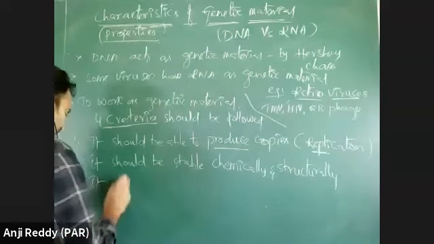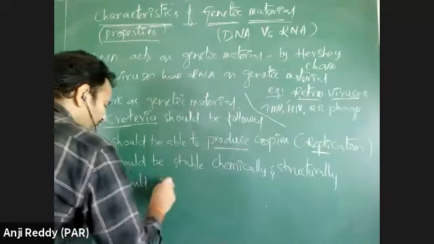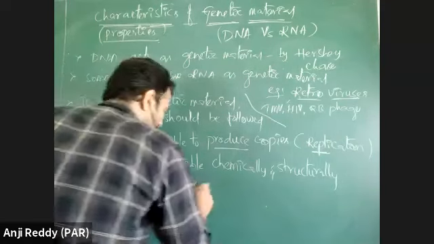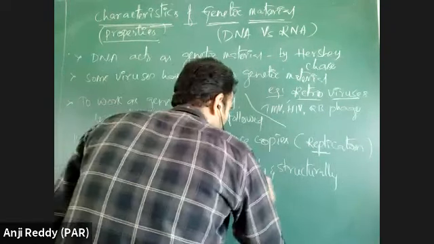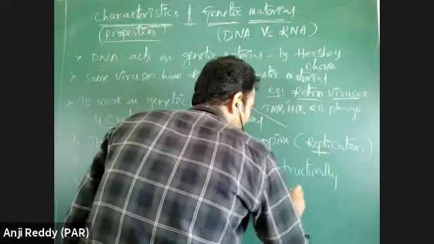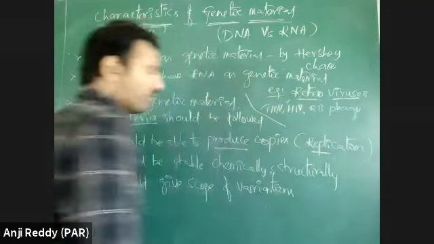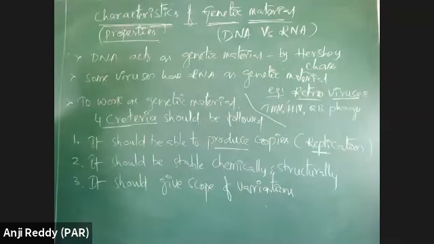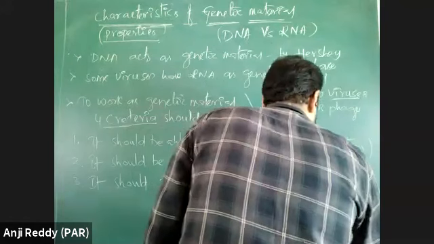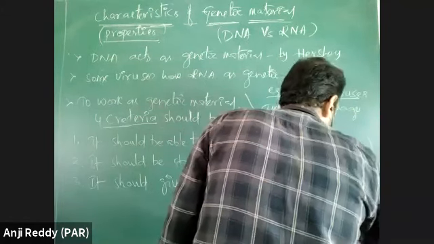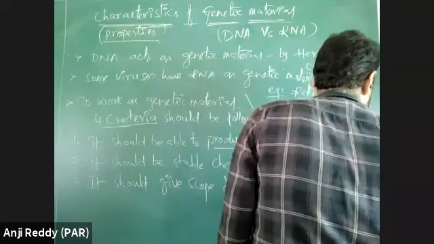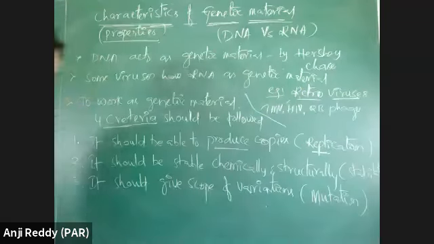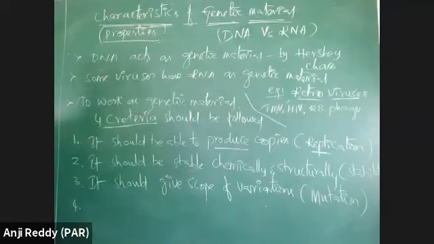Third property, it should give a scope of variation. Variation means developing new varieties. It should provide a scope of variation. This is what we are calling mutation. Stability, mutation.